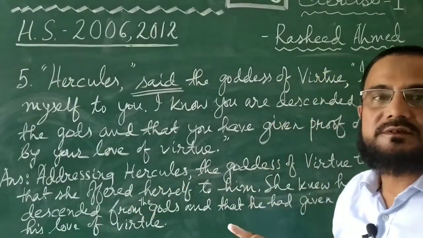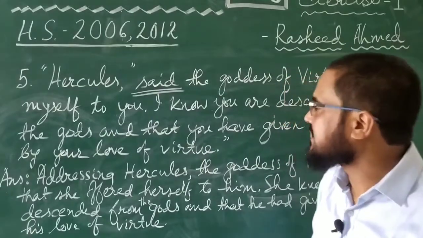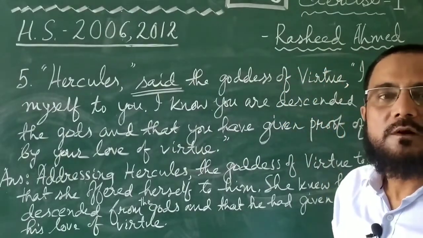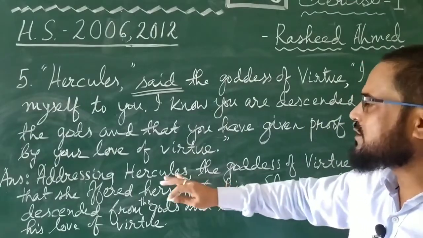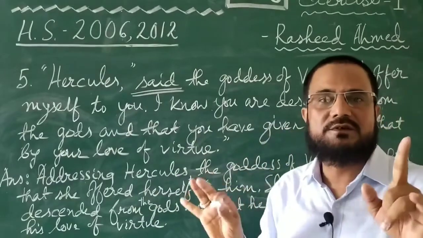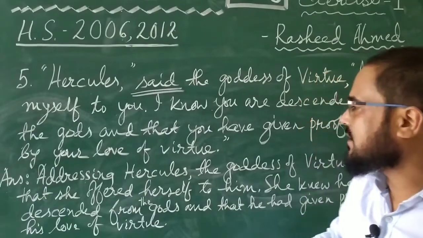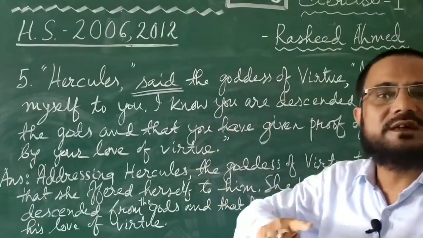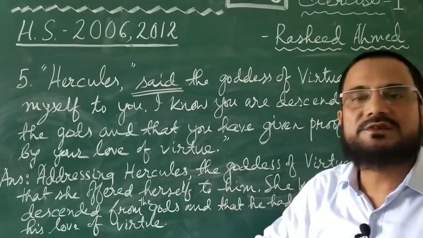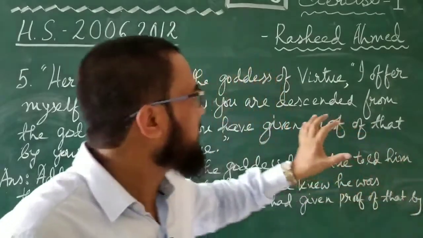Addressing Hercules, the goddess of virtue told him. Or you could say, the goddess of virtue addressed Hercules and told him. Or, if you don't want to use the word address, you could simply say, the goddess of virtue told Hercules. Three ways are there. The goddess of virtue told Hercules, or the goddess of virtue addressed Hercules and told him, or the way I have written, addressing Hercules, the goddess of virtue told him that I offer myself.